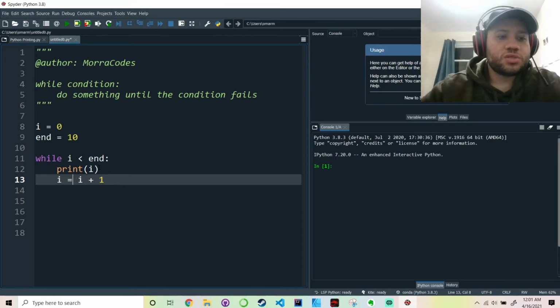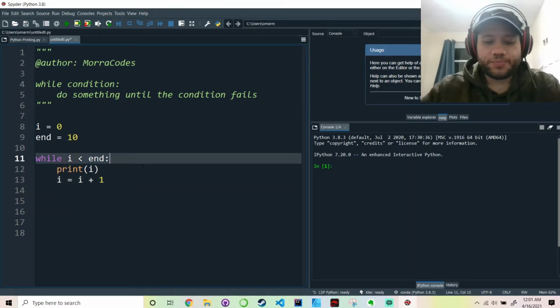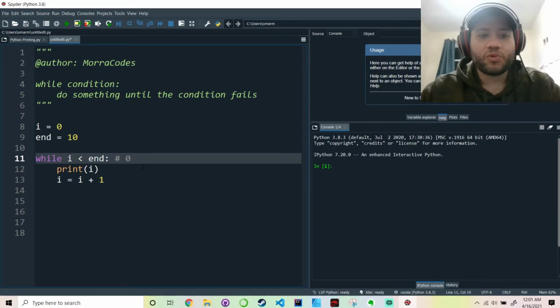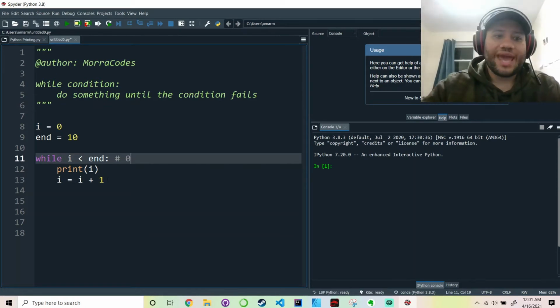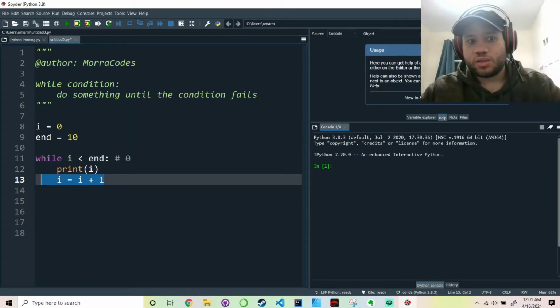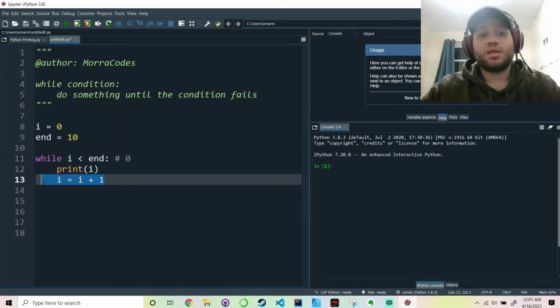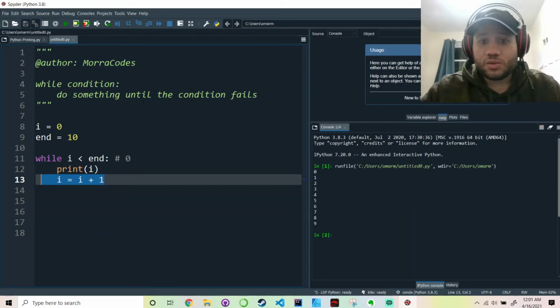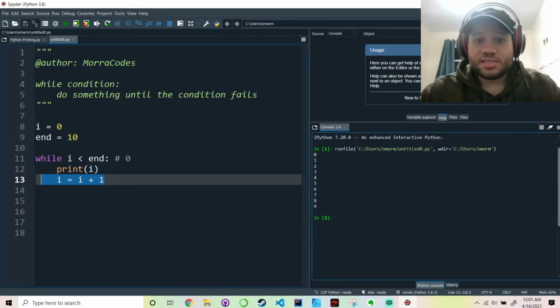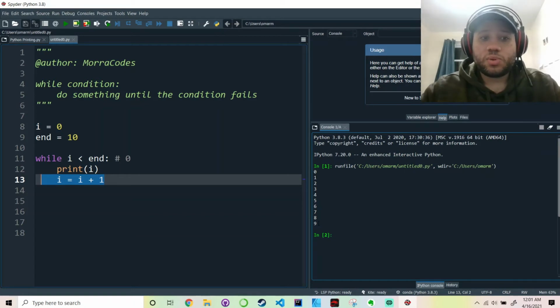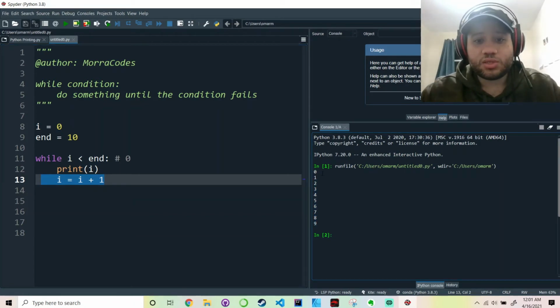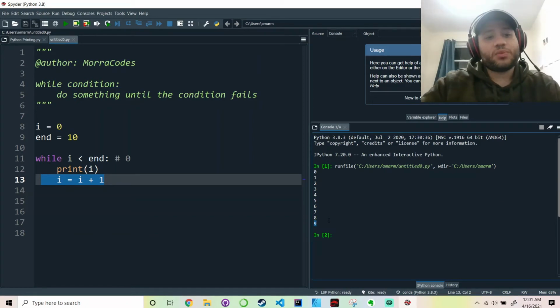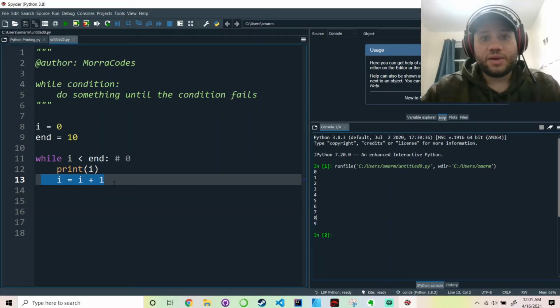Okay, so let's think about it, right? Let's say we start out at 0, and then we print out 0, and then we add 1, so now it's 1. Then we print out 1, and then we add 2, and then we add 3, and then we add 4, and so on. So, on the right side, you'll see that this loop ran 10 times, from 0 all the way till 9. And that's basically how a while loop works.